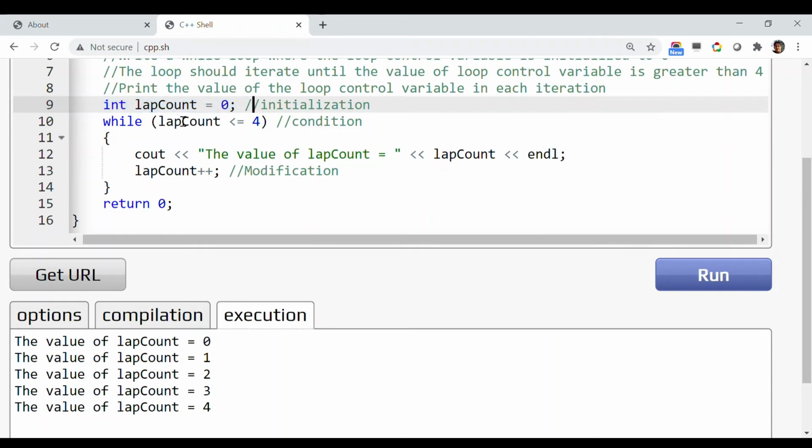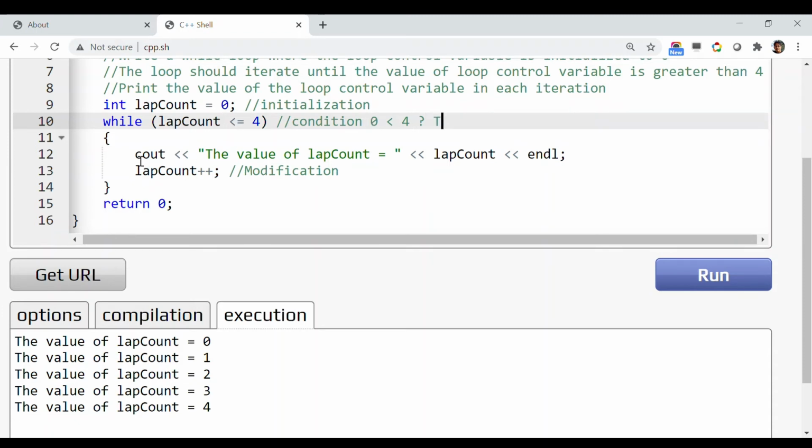Then inside the while loop, it is checking whether 0 is less than 4 or not. Of course 0 is less than 4, so it is evaluated to true.